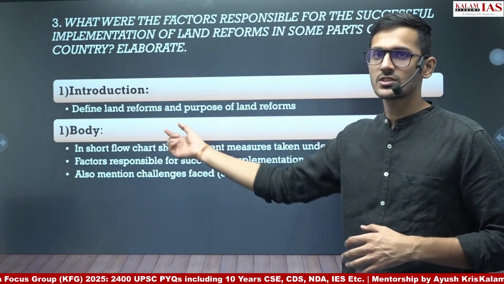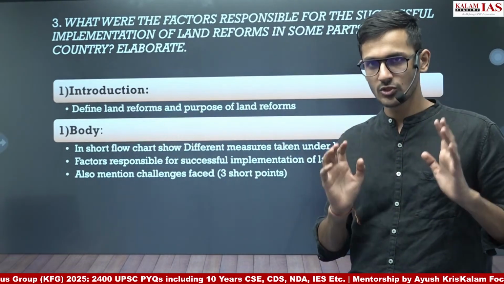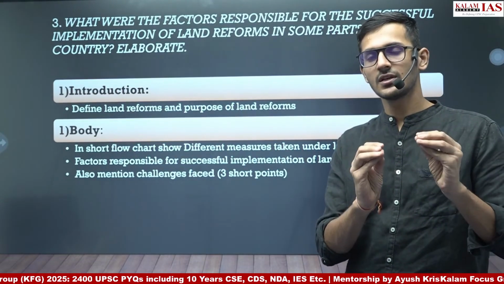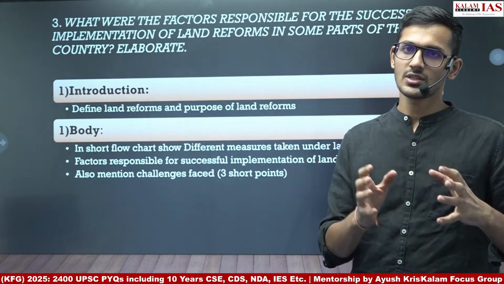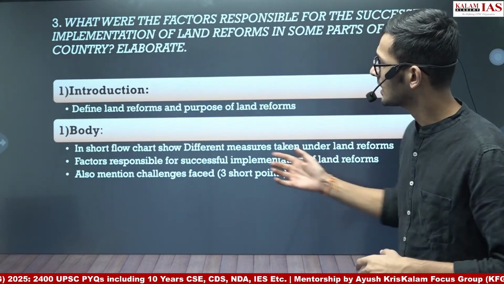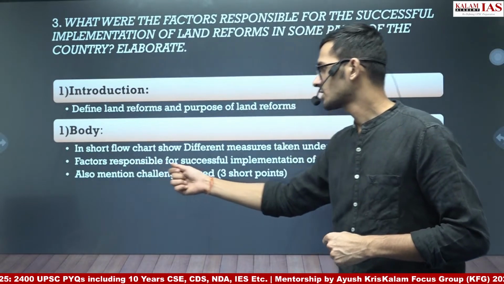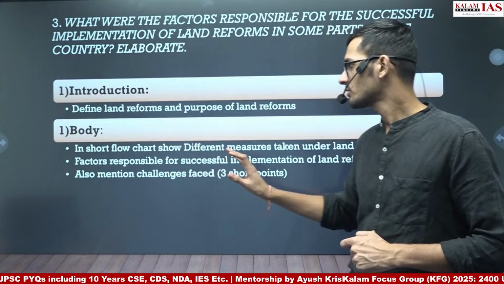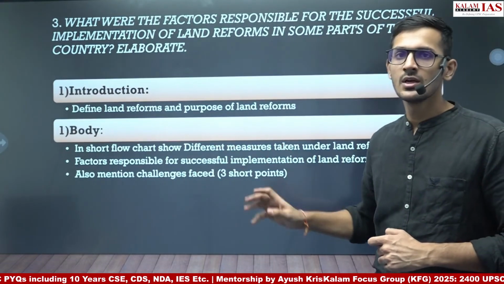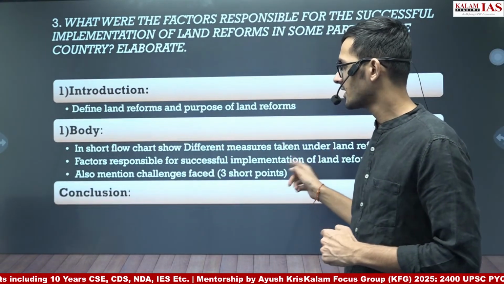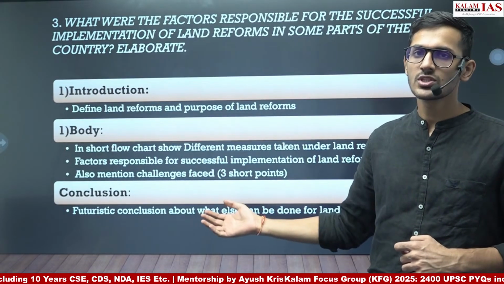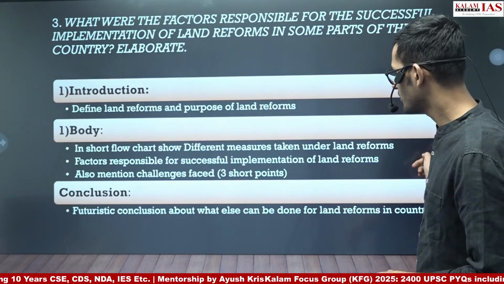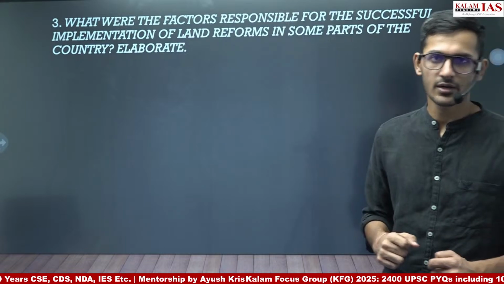So we'll start with a small flow chart showing the different measures taken under land reforms, for example the zamindari system, tenancy reforms, etc. And then we will move forward to the factors responsible for successful implementation of land reforms. That is the main demand of the question. And then we will mention 2-3 short challenges, and finally in the conclusion we will give a futuristic conclusion, sort of a way forward, what else can be done for land reforms.